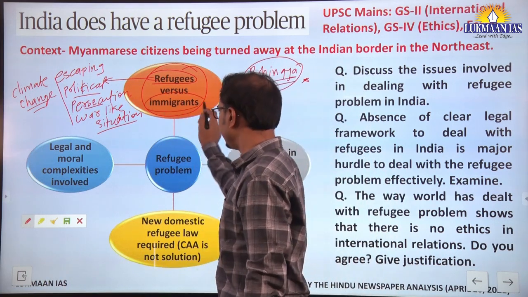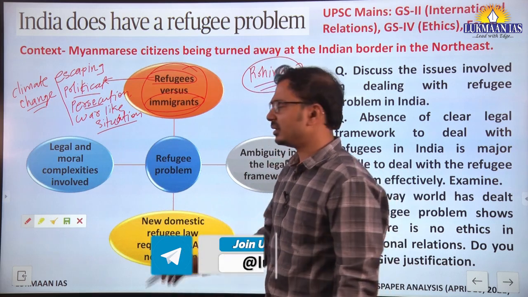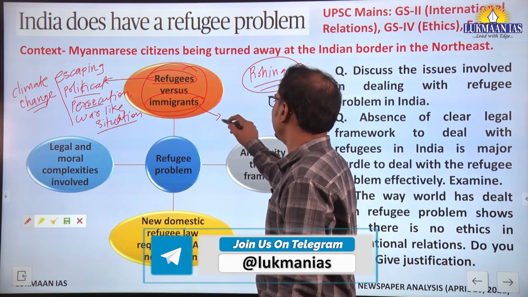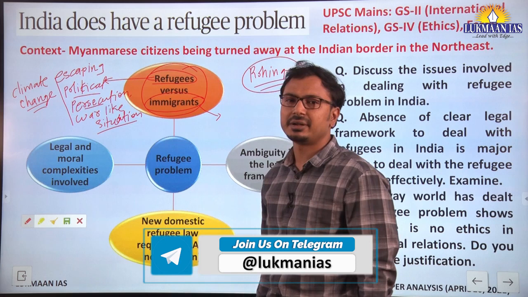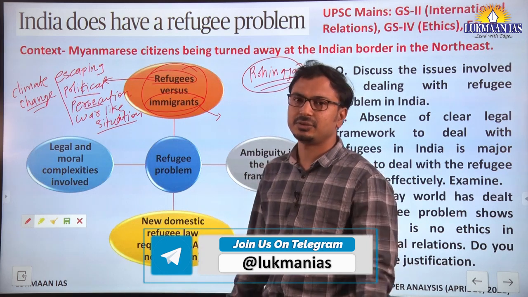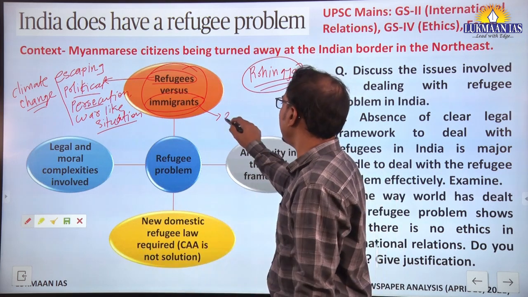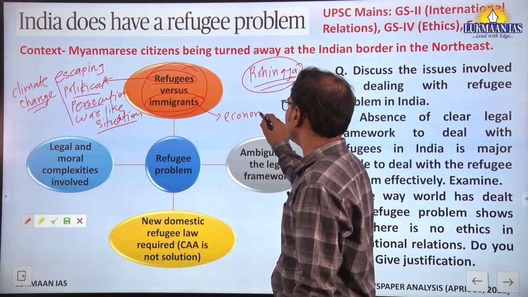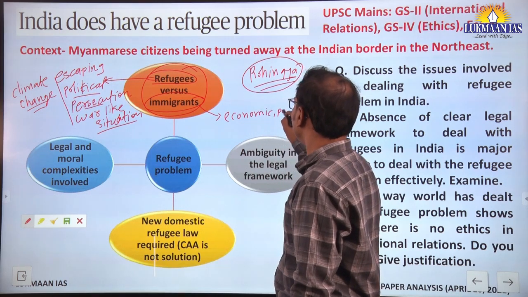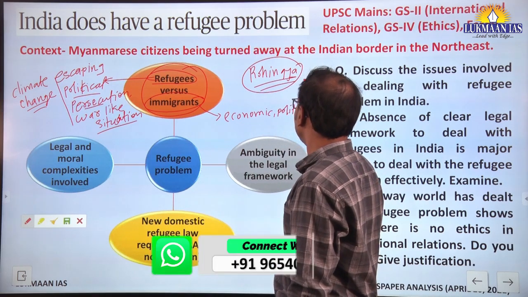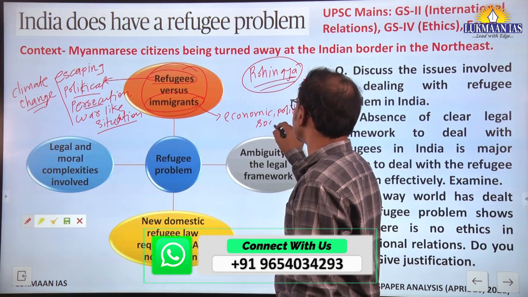And who are immigrants? The migrants. Generally there are legal migrants or immigrants and illegal immigrants. Okay, and largely they have economic, political, social interests.